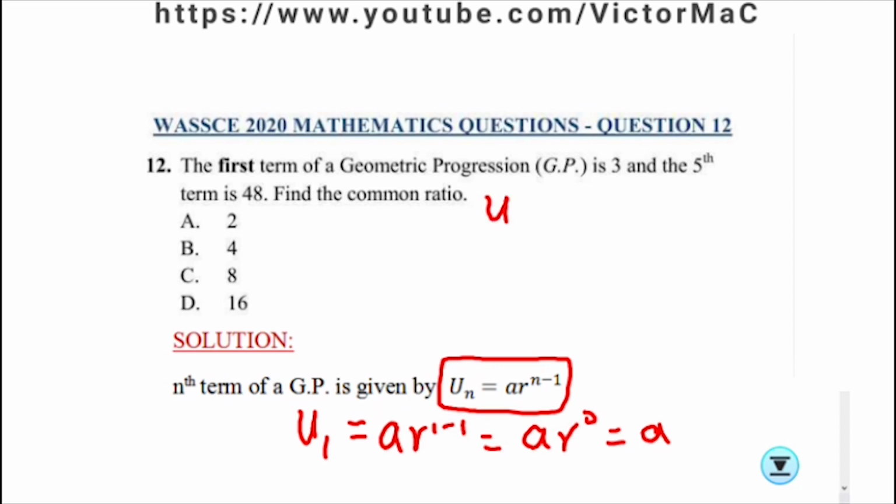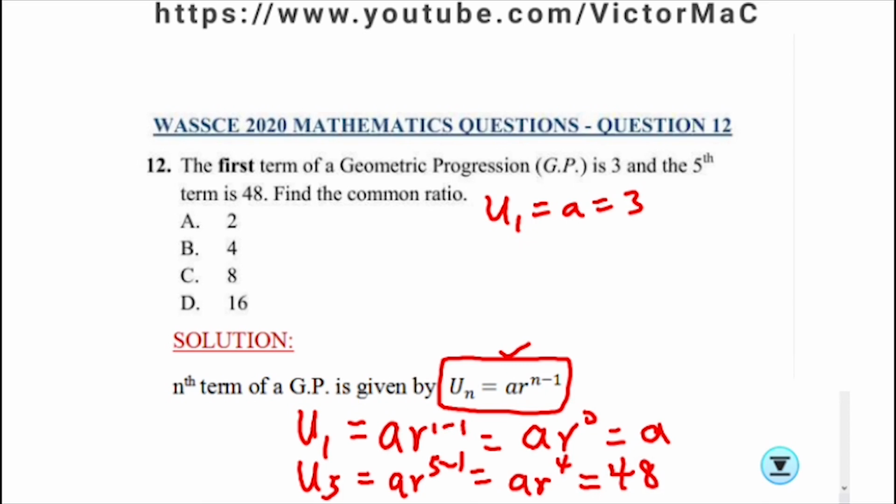So the first term, a, is given as 3, and then using the same nth term formula for the fifth term, that's a r raised to power 5 minus 1, that is a r raised to power 4, and this has been given to us as 48. So u5 equals a r raised to power 4 equals 48.